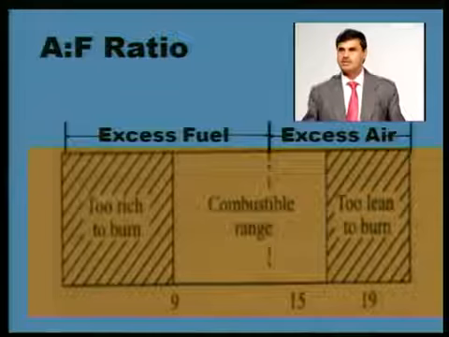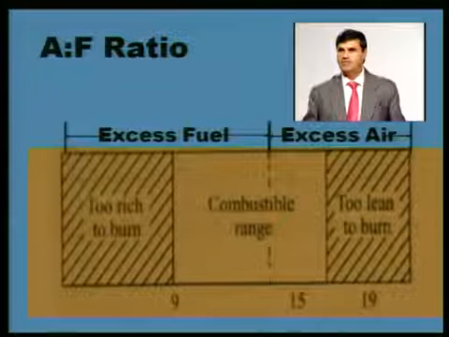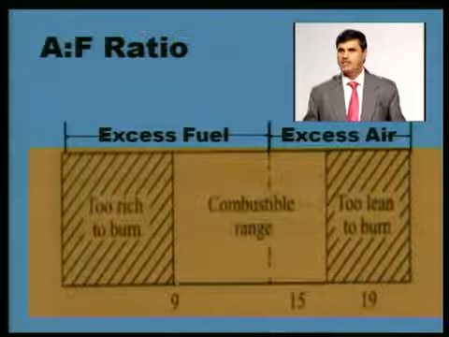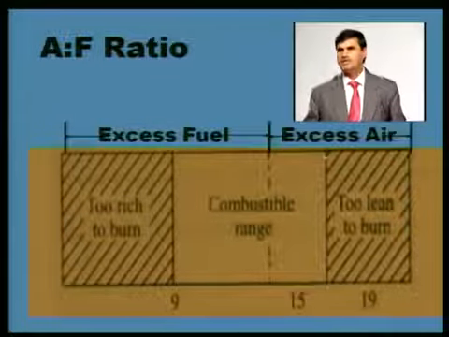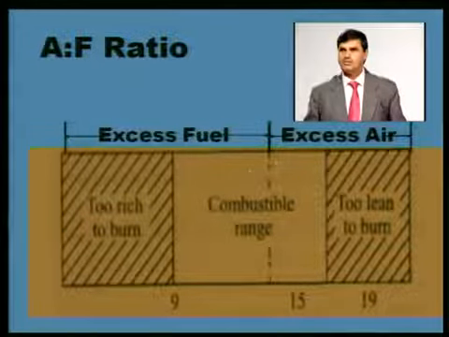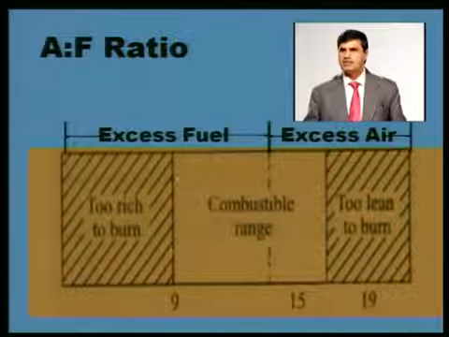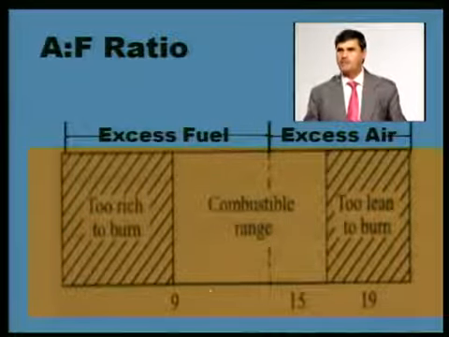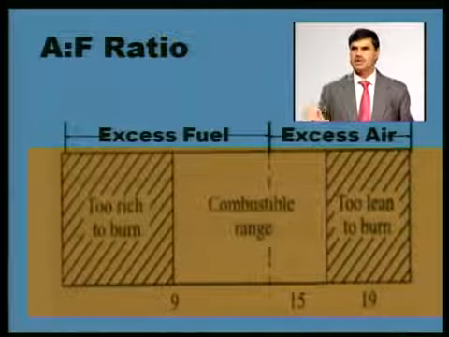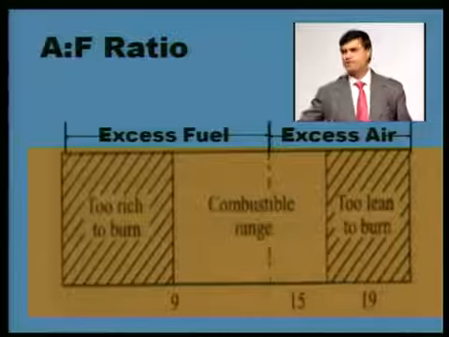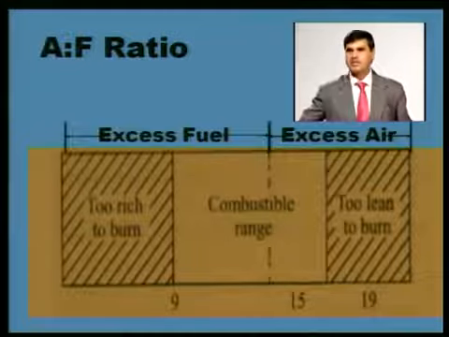So in the case of a spark ignition engine, 15 is chemically correct, and the flammability limit is from 9 to somewhere around 18, 18.5. So between this range, 9 to 18.5, combustion can take place. These are termed as the limits of combustion or flammability limits of the fuel.